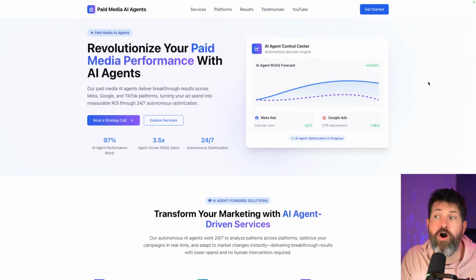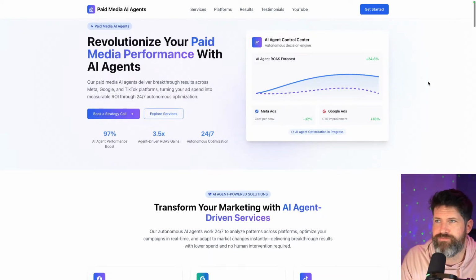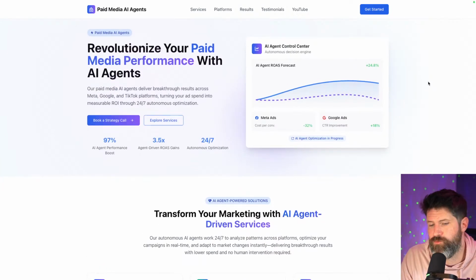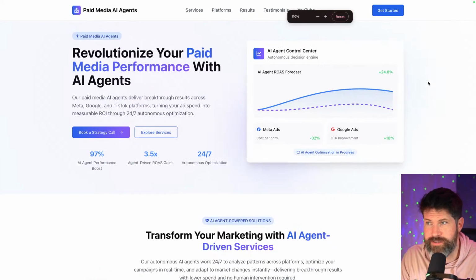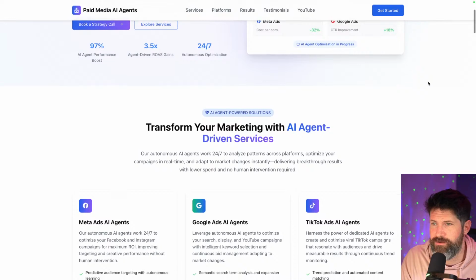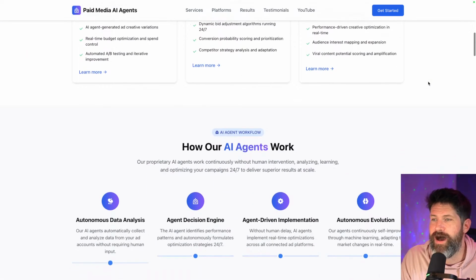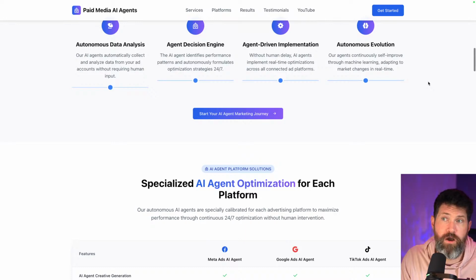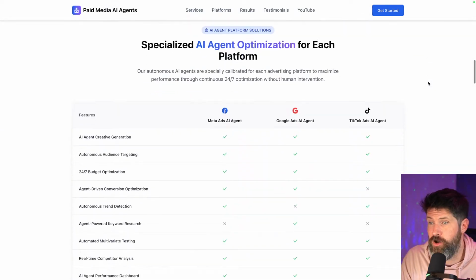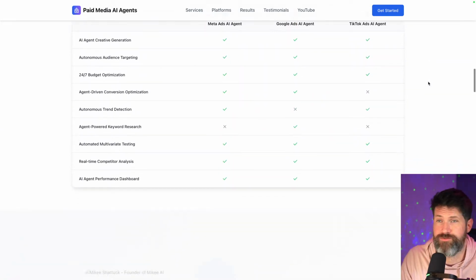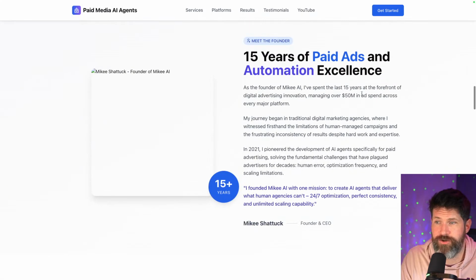It wrote all the copy. Because this is what I do, I was like, this is incredible. You would have to hire many different people to get this level without AI. And honestly, I looked at it all and I'm like, dang, this is really good content. This is really good information, and it's actually accurate.